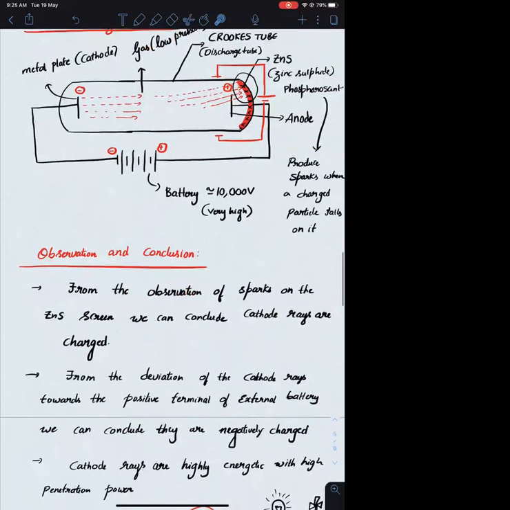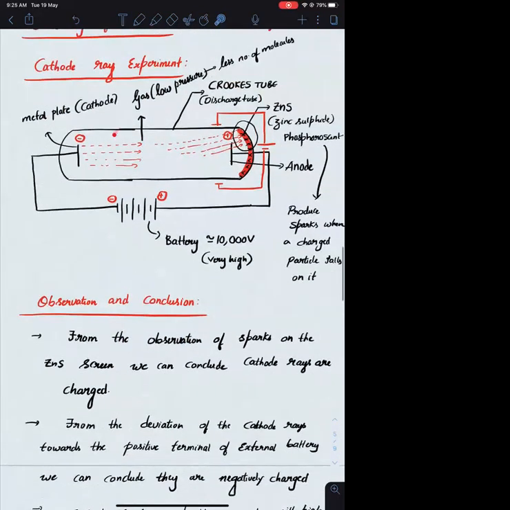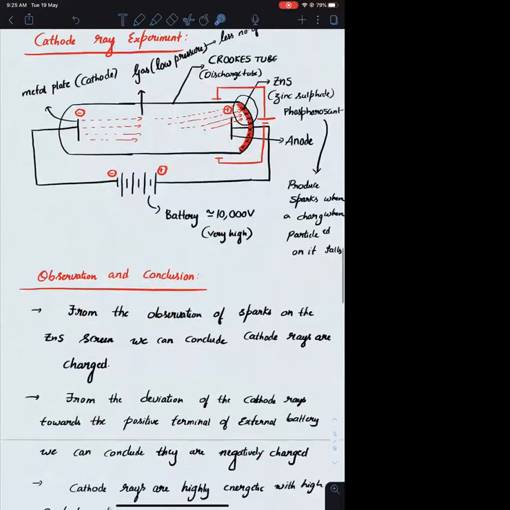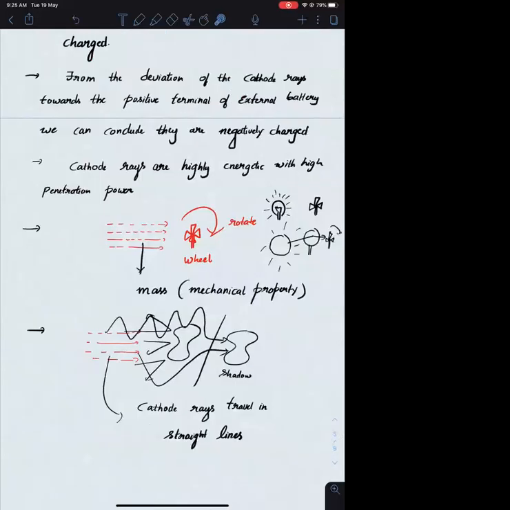Okay. उसके बाद हमने ये भी conclude किया that these rays are highly energetic, or they have high penetration power, because they are penetrating this anode and producing sparks on the ZnS screen. After that, उसने क्या किया? In the path of the cathode rays, he placed a small wheel, a mechanical wheel. Because of the collision of the cathode ray particles with the wheel, the wheel started to rotate.